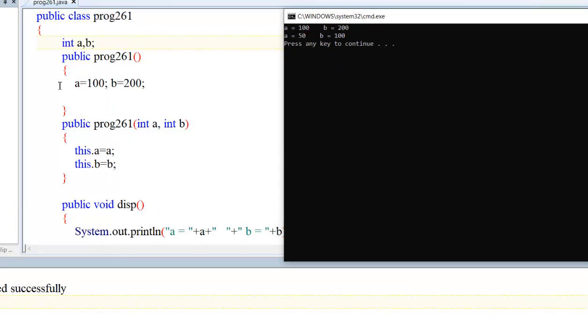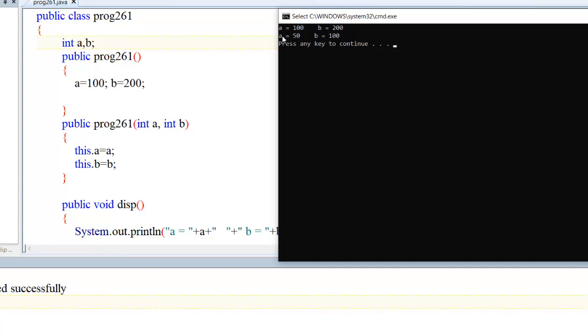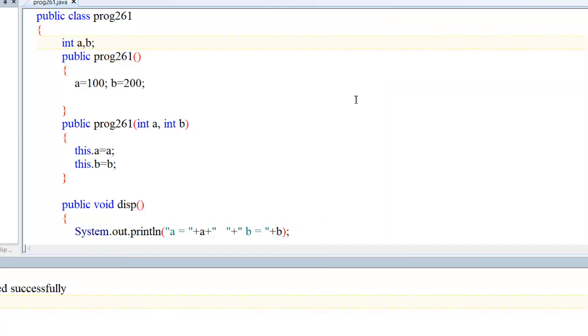First the default constructor is executed, which returns a equal to 100, b equal to 200. Next time we are passing parameterized values a, b. So this dot a equal to a, this dot b equal to b. That is changed to 50 and 100. The value is changed because of this.